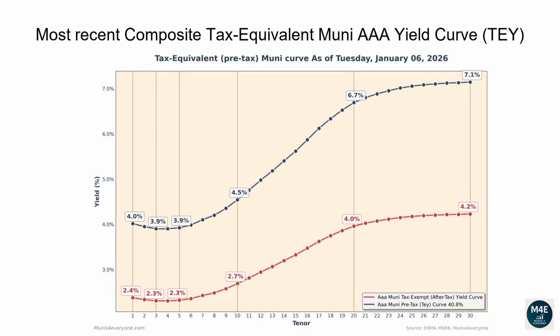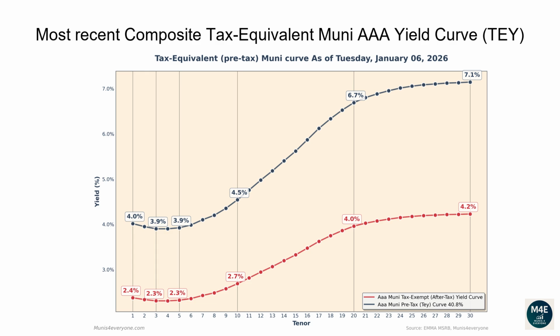Let's now go over the most recent composite tax-equivalent Muni AAA yield curve. The following graph shows, in red the tax-exempt after-tax Muni yield curve, versus in blue its tax-equivalent pre-tax version assuming a 40.8% top tax bracket as of January 6, 2026. Why would you care to see the tax-equivalent version of the Muni yield curve? More on this later. Let's first go over the pre-tax, aka tax-equivalent yield curve.